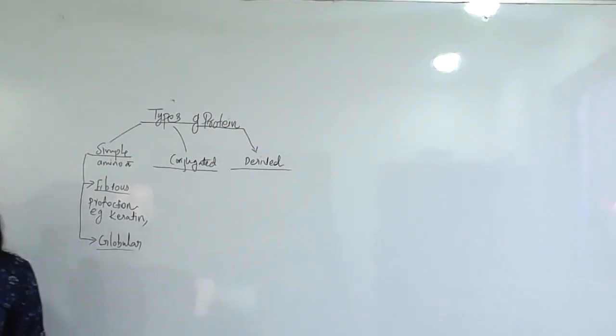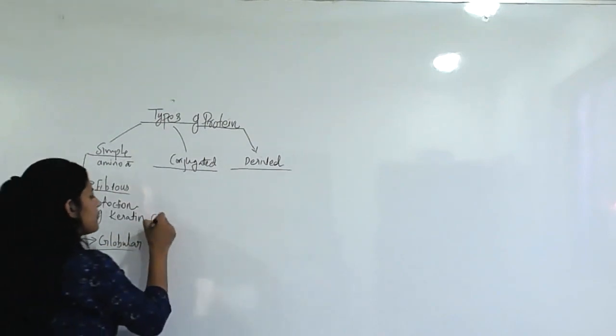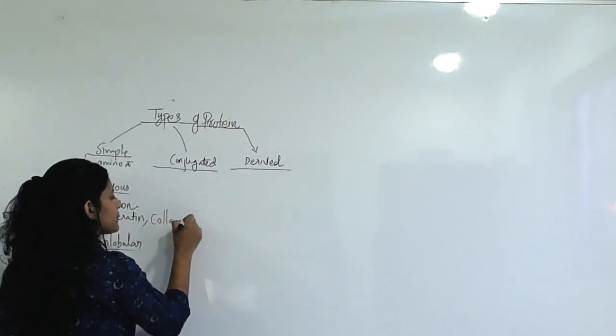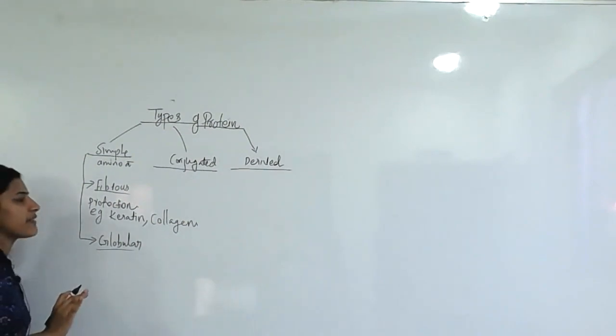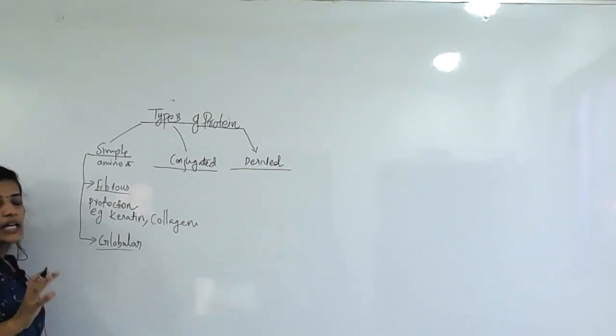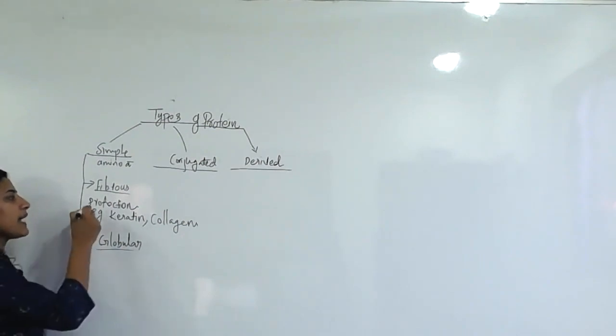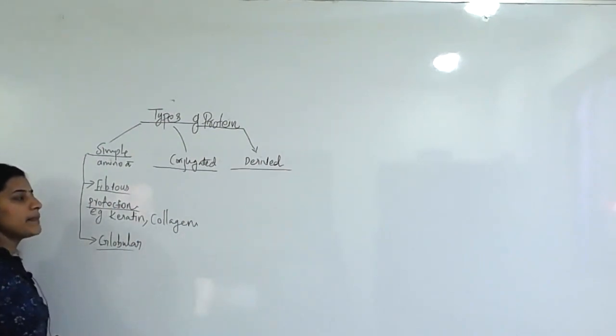Keratin is one of the famous ones. Keratin and collagen. Collagen fiber is also a fibrous form. So fibrous proteins are elongated, very hard, insoluble, and their main function is protection. Examples: keratin and collagen.